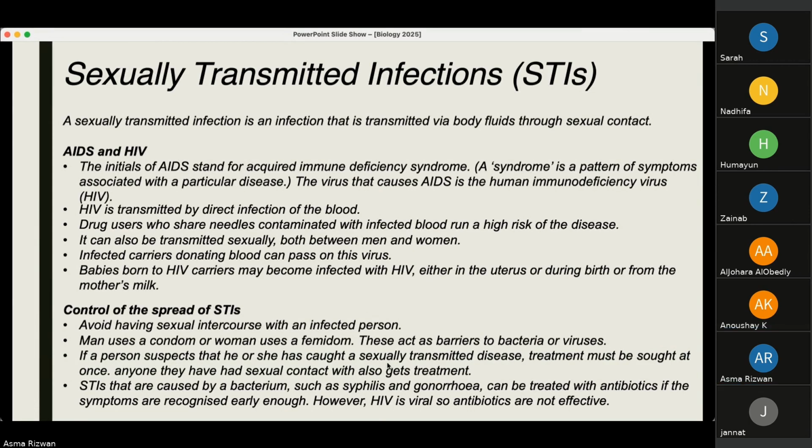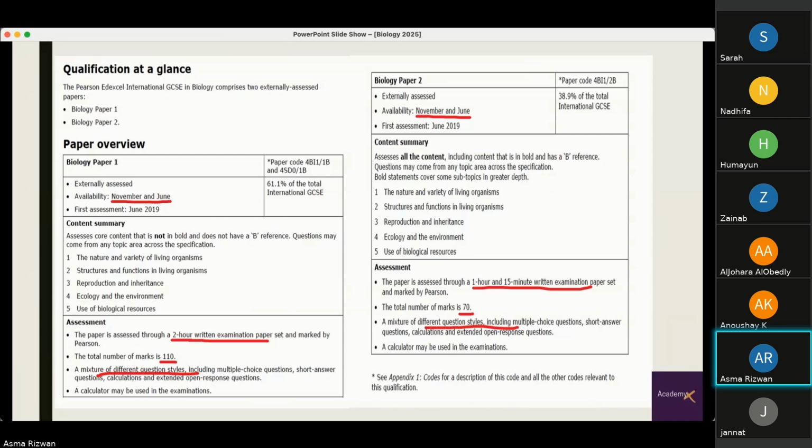Sexually transmitted infections caused by bacteria such as syphilis and gonorrhea can be treated with antibiotics if the symptoms are recognized early enough. But HIV, which is a virus, now viral diseases cannot be treated with antibiotics, so they are not affected.